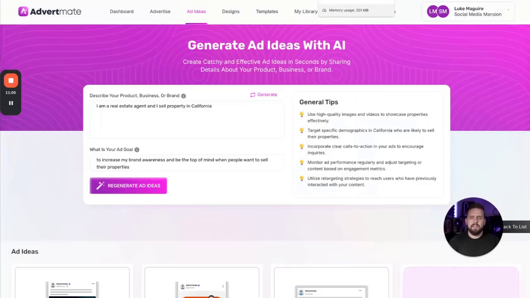And when you start running them, the final key thing is when we go into our analytics, AdvertMate will start optimizing the ads on an actual platform level first. So say on Facebook and then Instagram, it'll find out what ads perform the best out of all of the split tests that you've made. It'll then tell you, hey, these ads aren't performing well, but these ones are. Let's stop these ones and put the ad budget on the remainder.